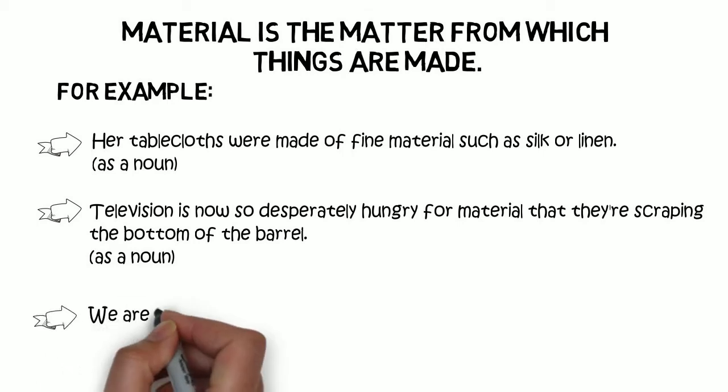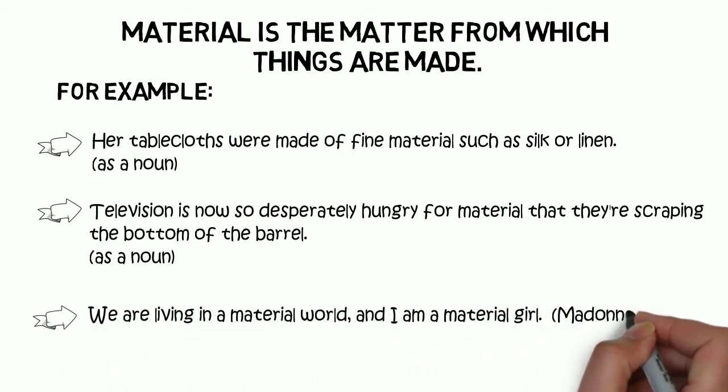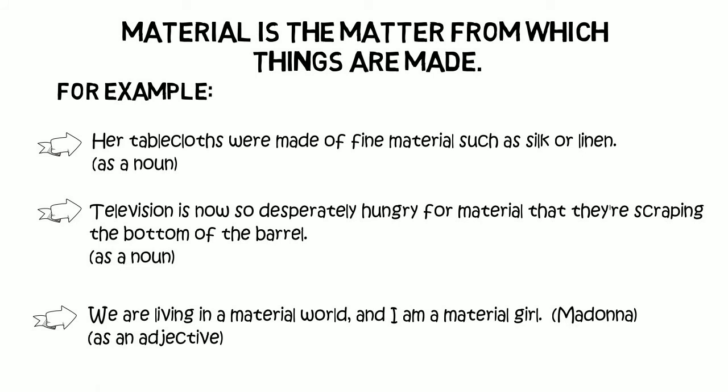And it can also be used as an adjective. We are living in a material world, and I'm a material girl. A quote by Madonna. And here we can see material just means materialistic or physical. The classic quote is, I have material needs. I don't need a hug. I need a car. So something physical as opposed to something emotional.